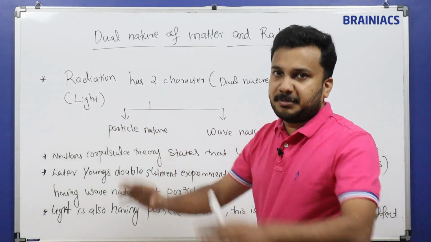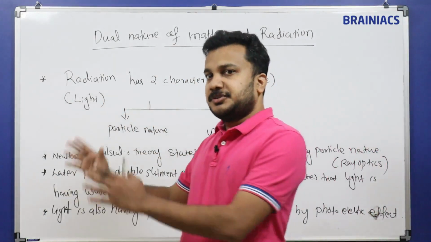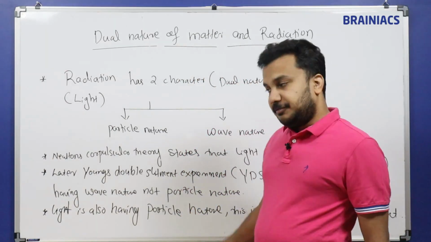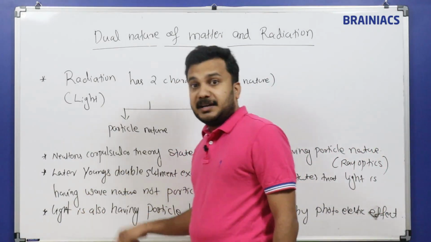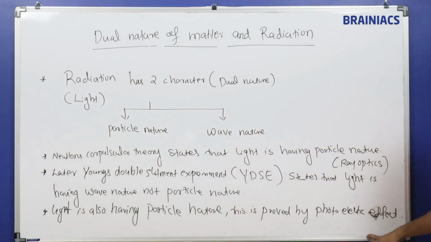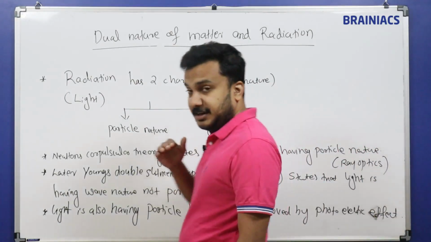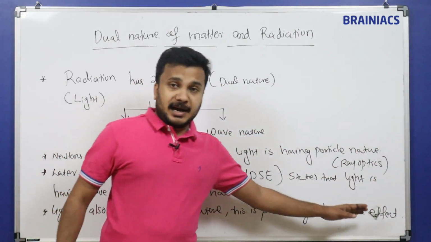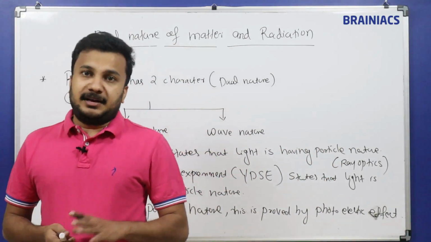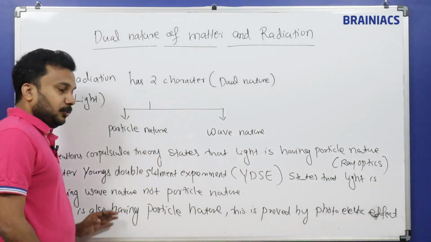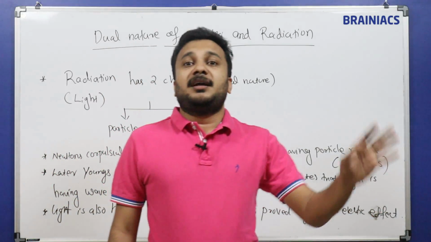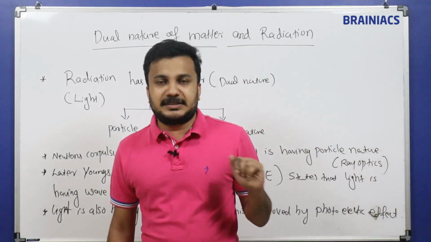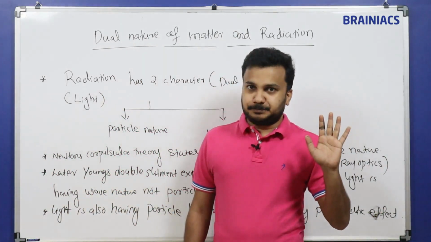So all forgot about particle nature. Then science progressed in the 1900s. Using Einstein's photoelectric effect, which we are going to study in detail in this chapter, it states that light is not only wave nature, light also possesses particle nature.